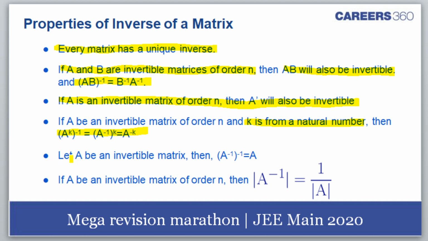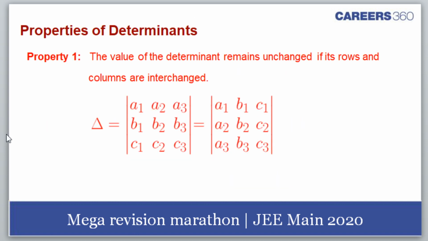Let A be an invertible matrix, then if I take A inverse and again inverse, then I'll get A. And here it becomes important, determinant of A inverse is 1 by determinant A. Okay? Okay, students? All fine? Then properties of determinant.